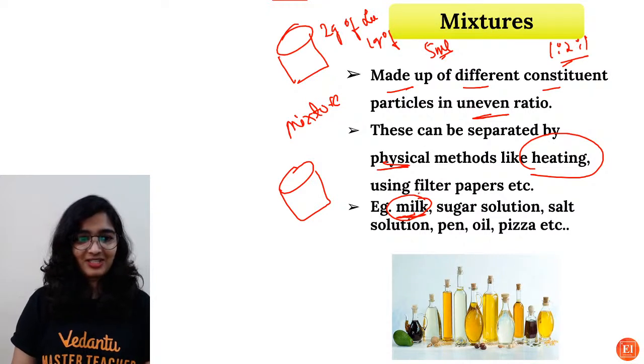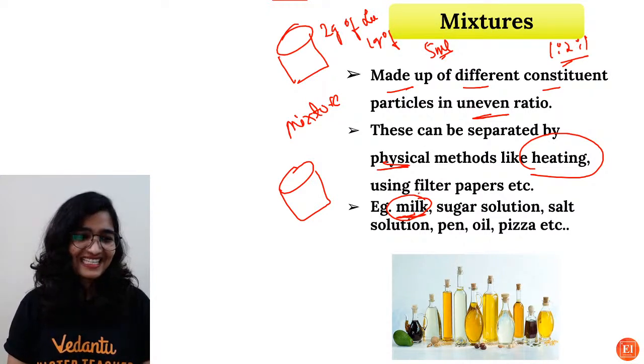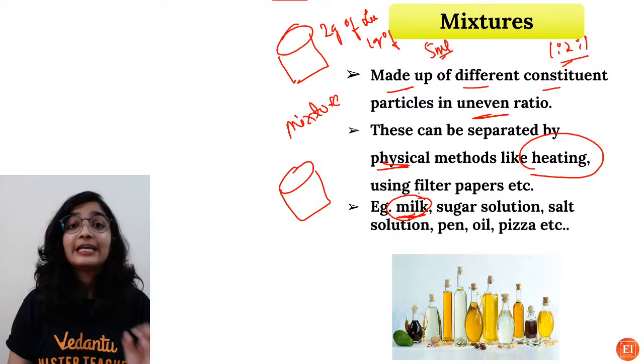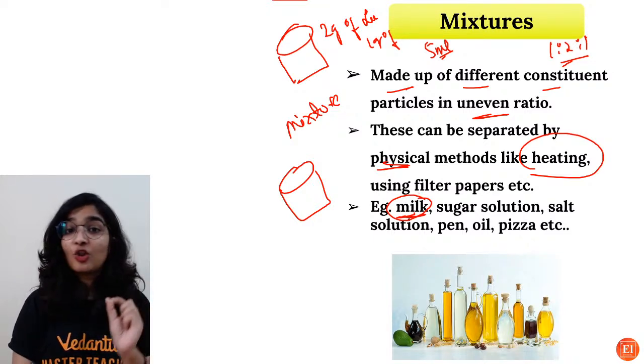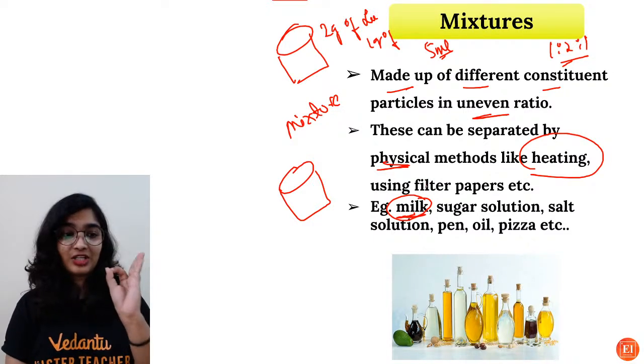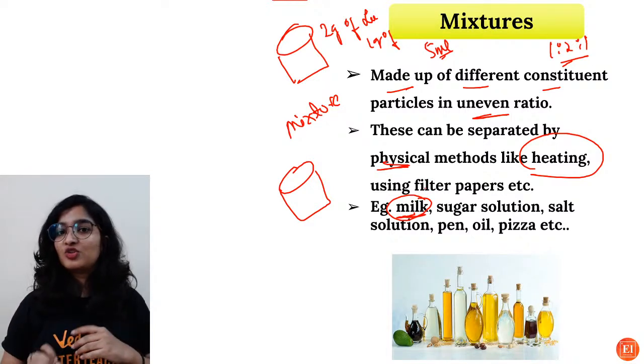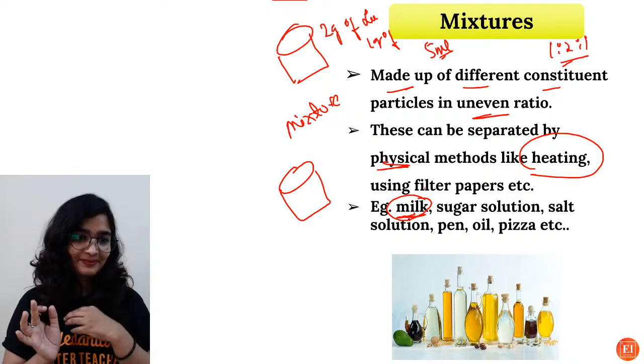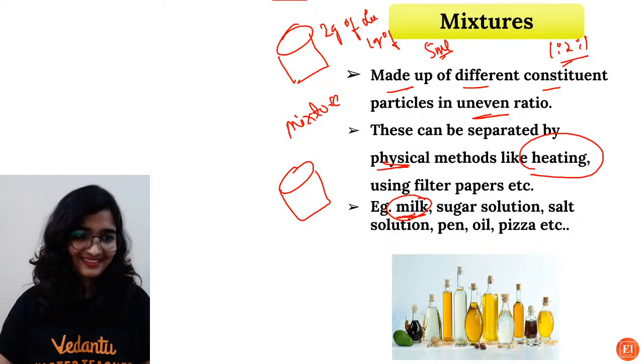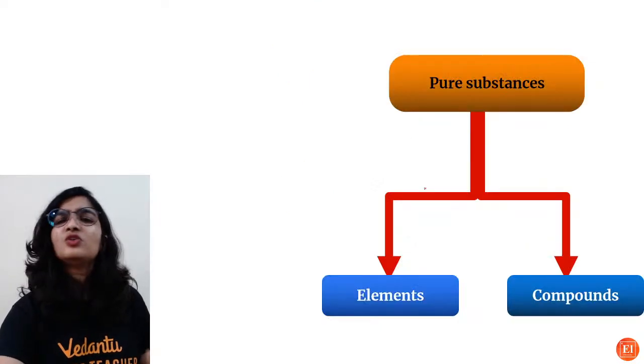Water will be present. Okay. Hey, Seshu. It is a heterogeneous mixture. It is not homogeneous. Milk is a heterogeneous mixture. It appears to be homogeneous, but it is not. Okay, so these are the examples.